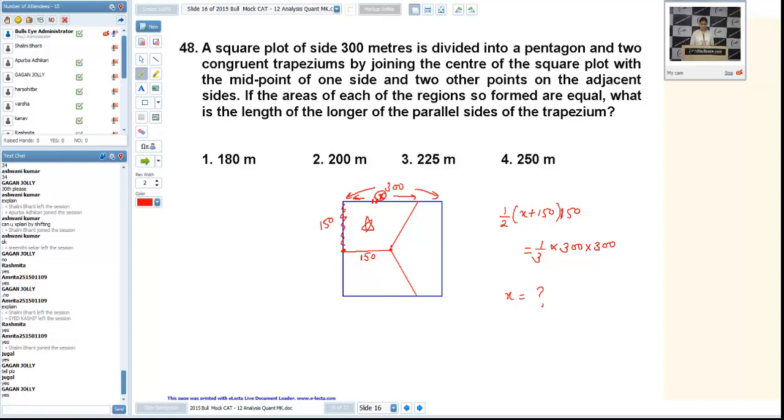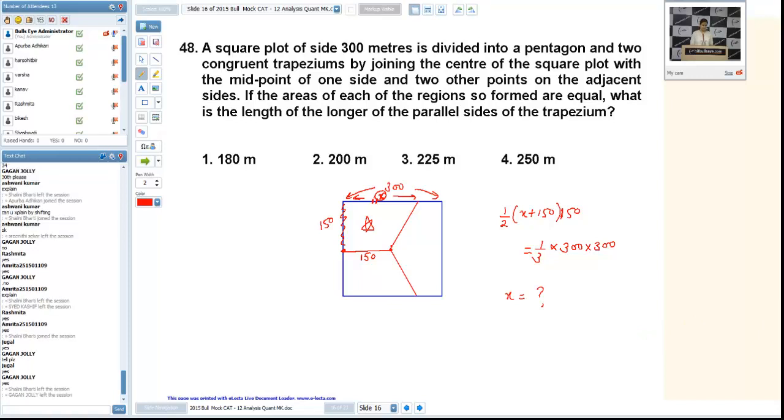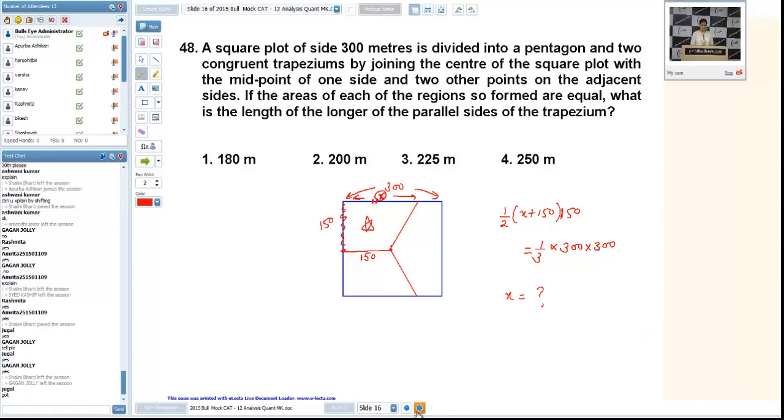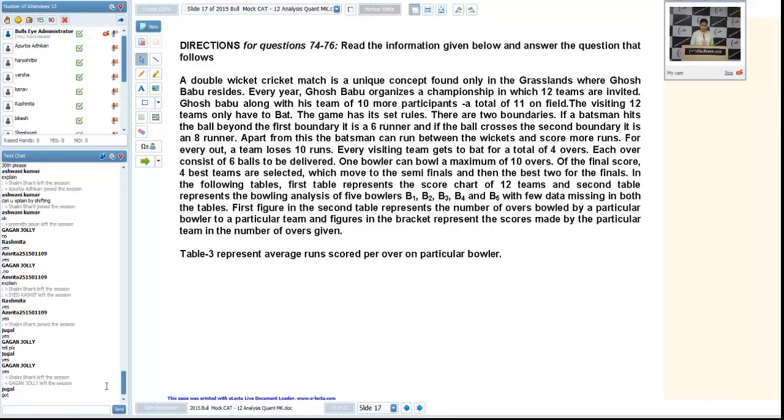Yeah, any problem now? Gagan and Jugal, you got that? I think the problem with this question was the figure. Okay, let us move. 74 to 76. It was a difficult set in AR. Yeah, any problem in this?